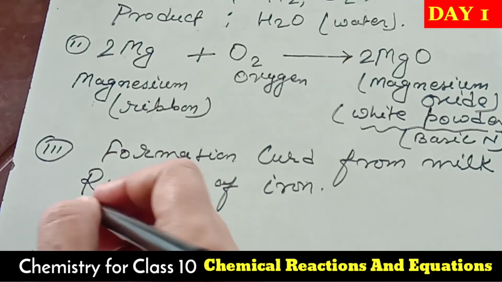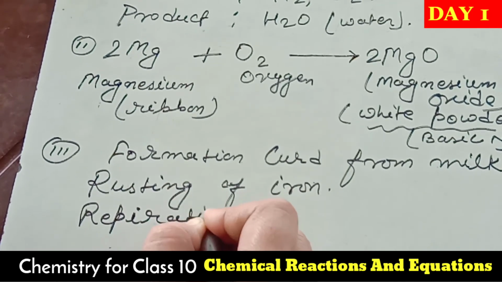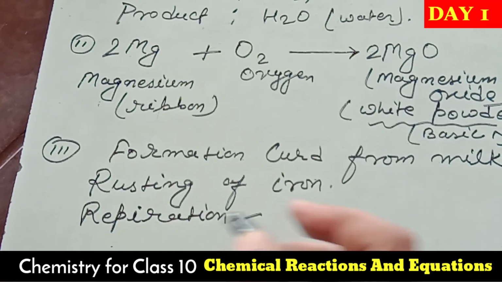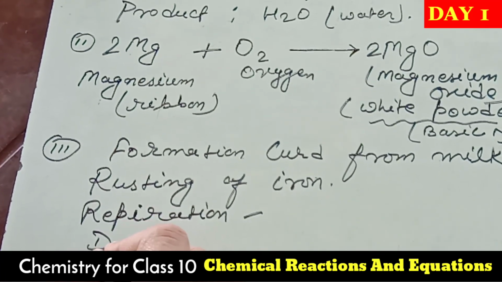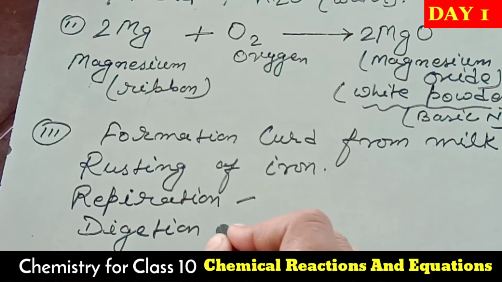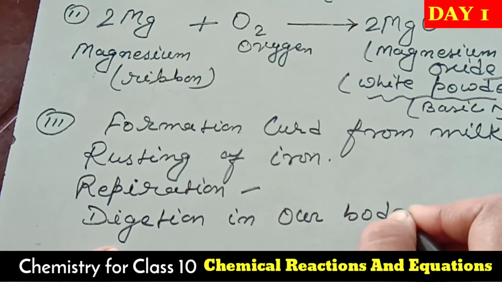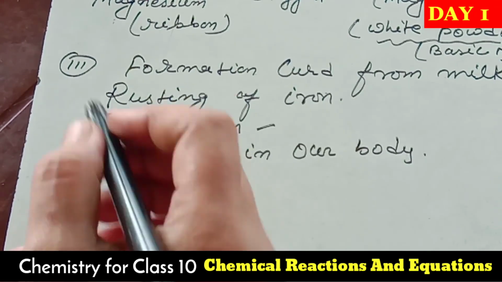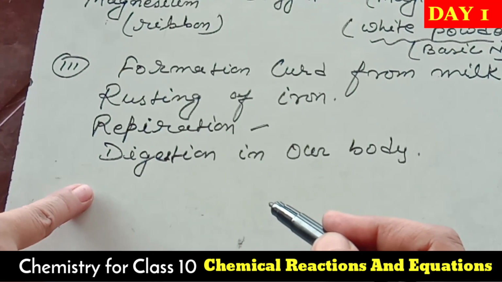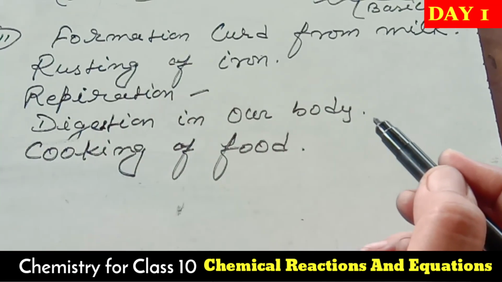Take the example of respiration. That is well known. Respiration is the process by which we breathe. That is also a kind of chemical reaction. Take digestion. When we eat food, digestion occurs in our body. Digestion in our body is also an example of a chemical reaction. Now here we can say that these are all reactions we see in our daily life. So these are all examples of chemical reactions.